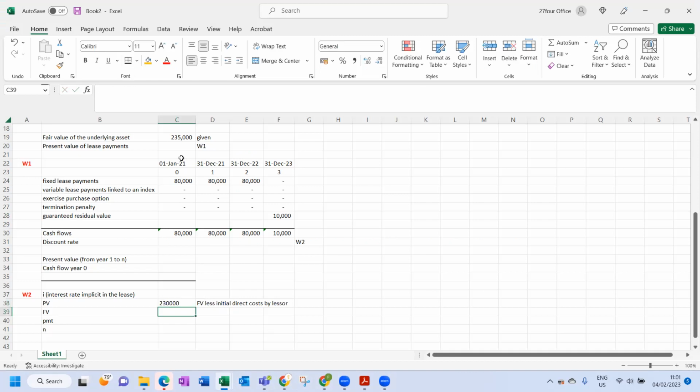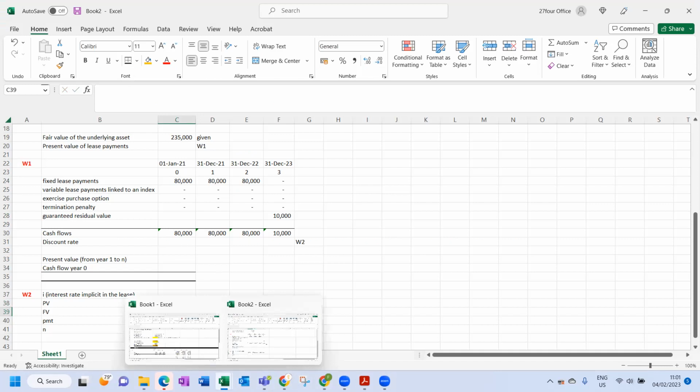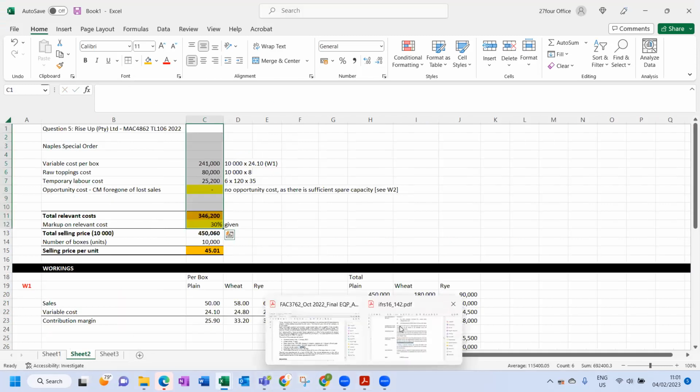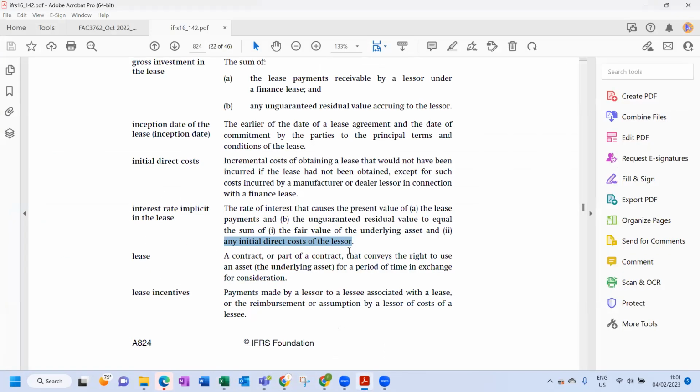The present value is fair value less initial direct costs. It is the fair value of the underlying asset and any initial direct cost of the lessor. So we took into account the fair value 235, and any initial direct cost by the lessor. If that 5,000 Rand was incurred by the lessee, then the direct cost would have been 0. Very important.